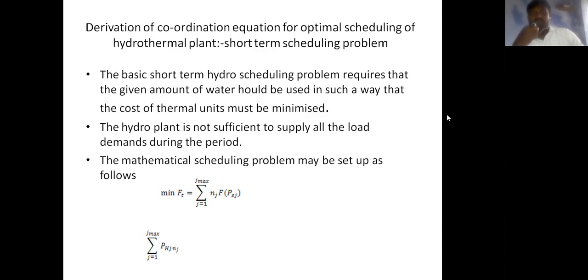Minimize F(T), the function of fuel input of the thermal power plant. F(T) equals the summation of j equal to 1 to j maximum of nj into F(psj). Here F is the function, nj means the number of hours in the period j, and psj means the power generation of the steam power plant in period j.